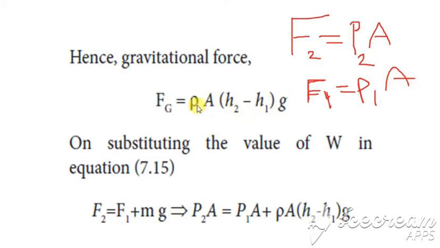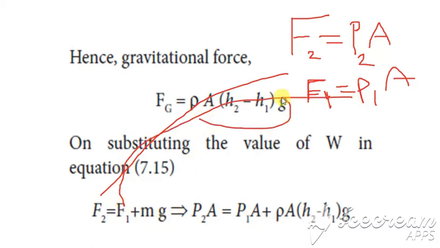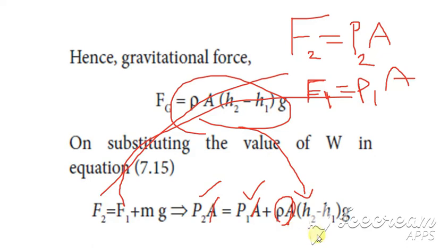So instead of f2, write it as p2 into a, then f1 we are writing as p1 into a, then m into g we are writing with this equation here. On the whole we have the value of a, so cancelling the value of a throughout, the remaining equation is p2, which is equal to p1 plus rho into (h2 minus h1) into g.